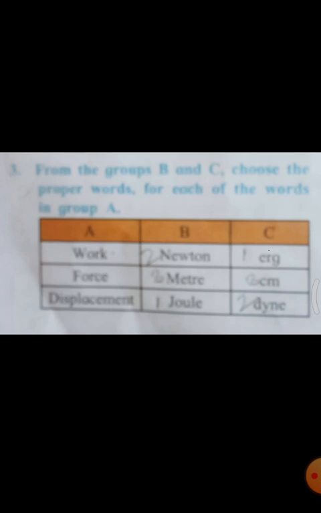Next, force dash Newton dash dyne. And next, displacement dash meter dash centimeter. Okay, children, this is the way you will write if it comes in exam.